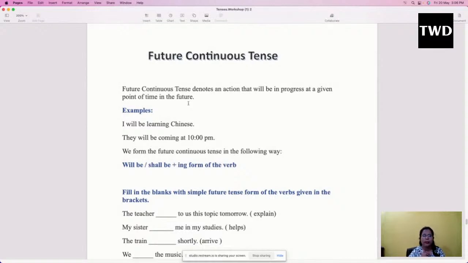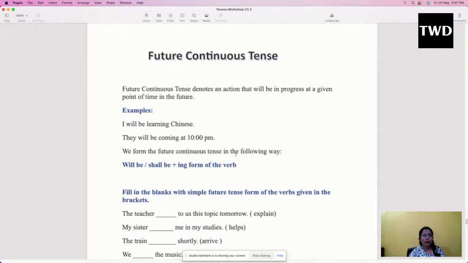So, say for example, you are going to enroll for any kind of course. So what will you say? I will be learning this course in the month of January. Okay, so in the month of January your learning of that course would be continuous. So for example, I will be learning Chinese, they will be coming at 10 p.m.